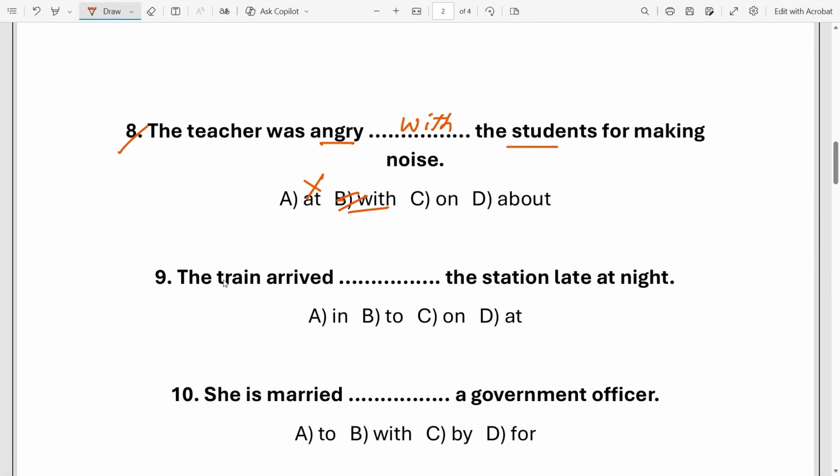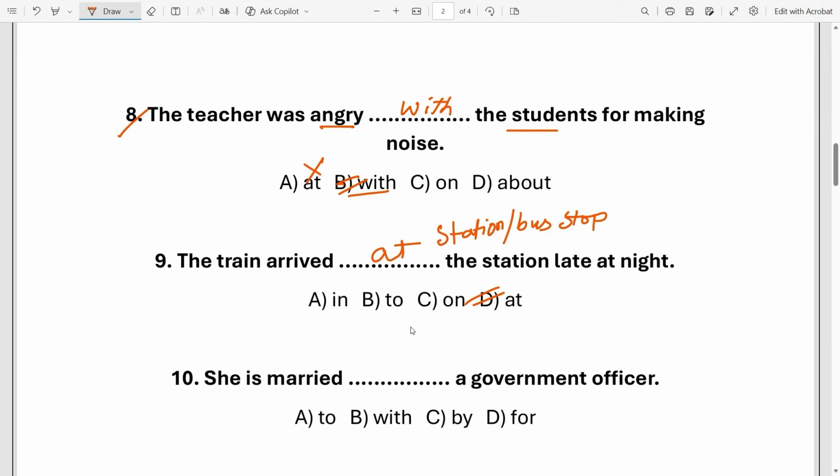Next one. The train arrived dash the station late at night. Obviously, the train arrived at. So option D. Why at? Because at is used before very small places like a station, or you can say a bus stop. These are very small places, or schools. That's why option D, at, is the right answer, or the right preposition.